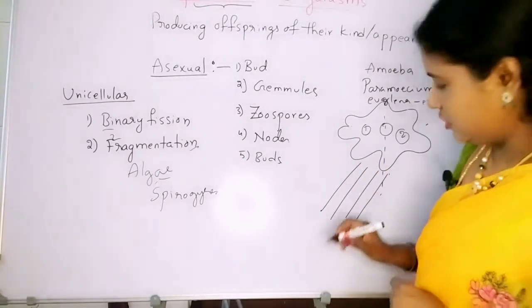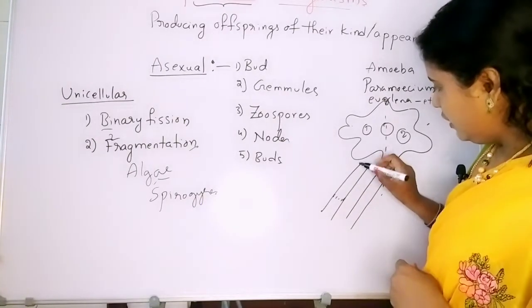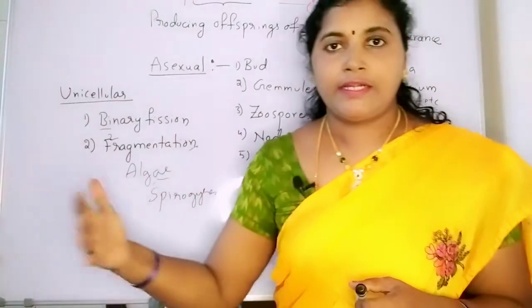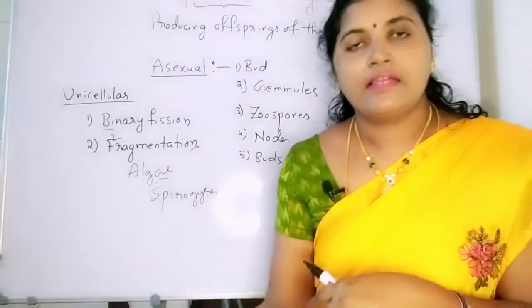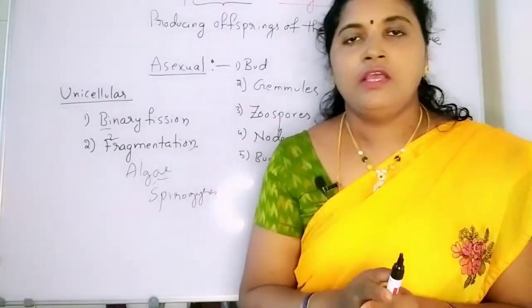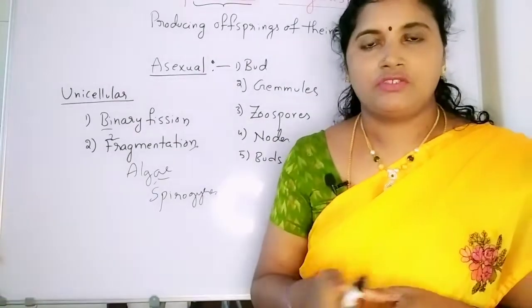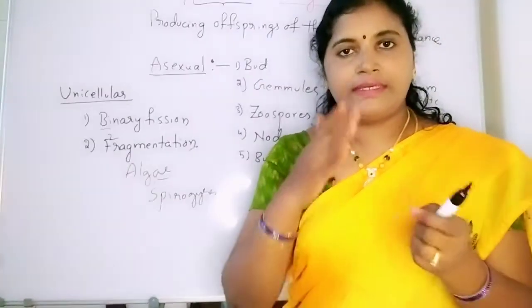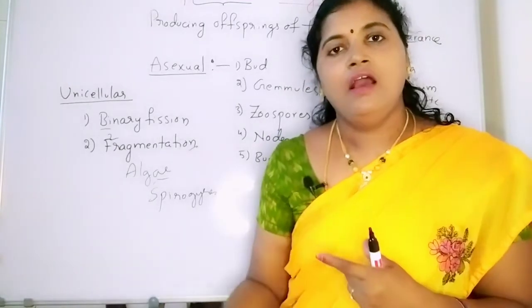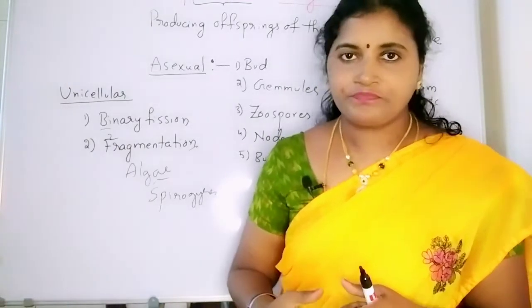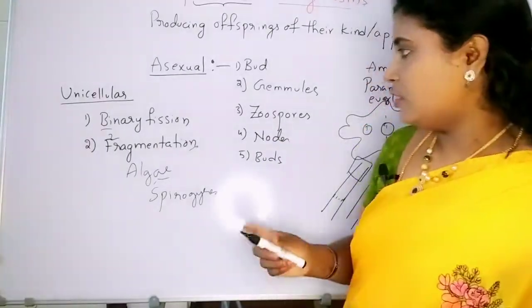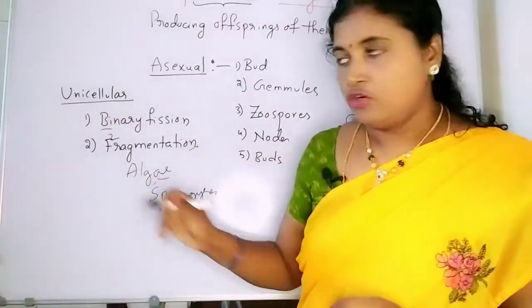In this kind of structure, if a small piece of the organism separates from the parent, it can reproduce as a new organism. So this is fragmentation. Fragment means a small piece of the body. A small piece of the body detaches from the parent and then reproduces as a new organism. It can lead its life independently. Okay, so that is about unicellular organisms.